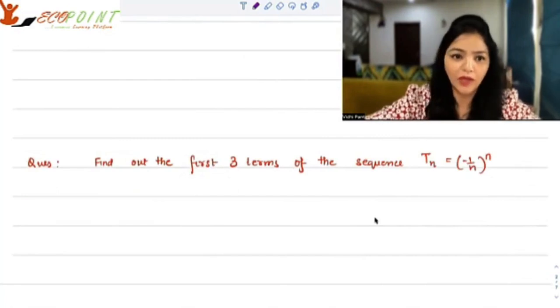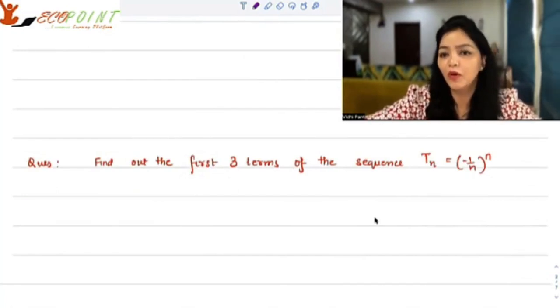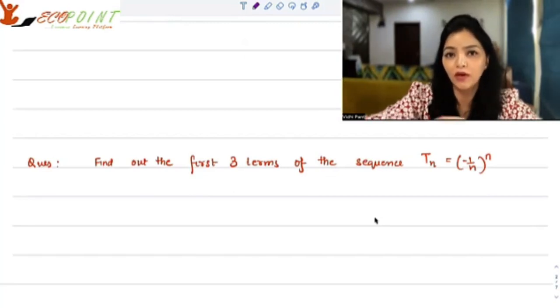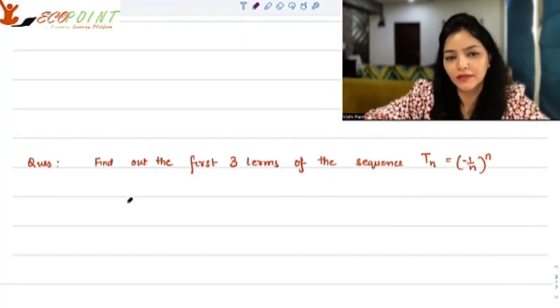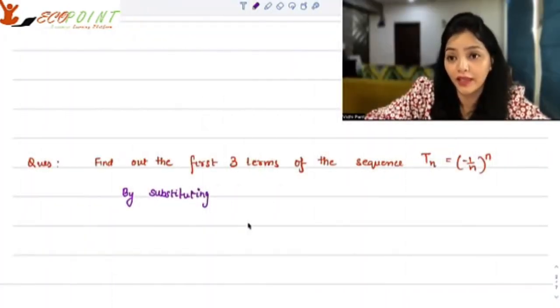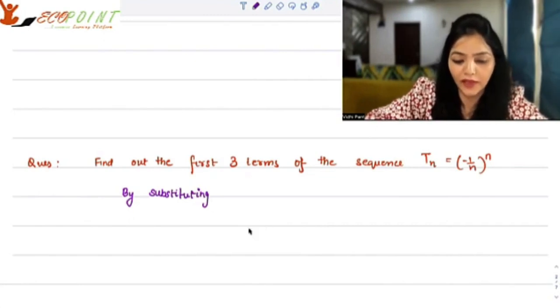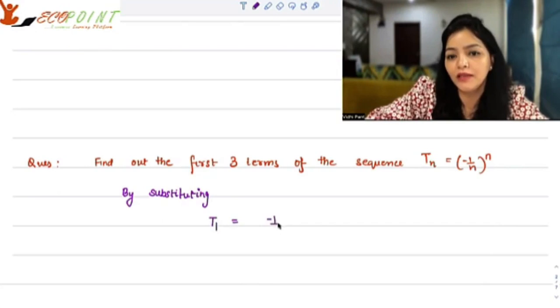Let's work on a problem now. Find out the first three terms of the sequence Tn, which is equal to (minus 1 by n) to the power n. How would you get the terms? You will get the terms by substituting the value of n. When I say first term, that will be T1. T1 will be (minus 1 upon 1) to the power 1. Wherever you have n, just put 1. So you will have minus 1.